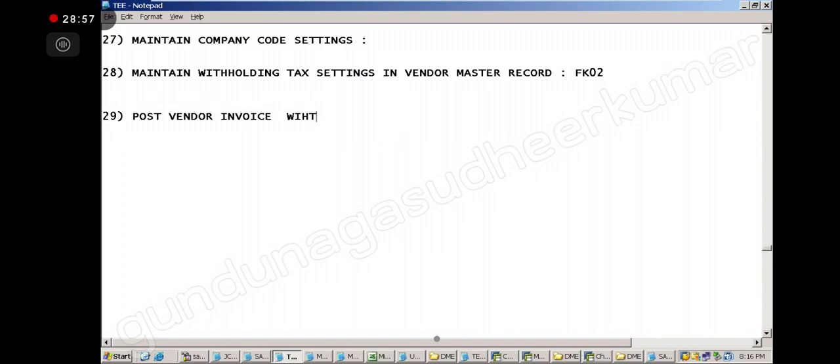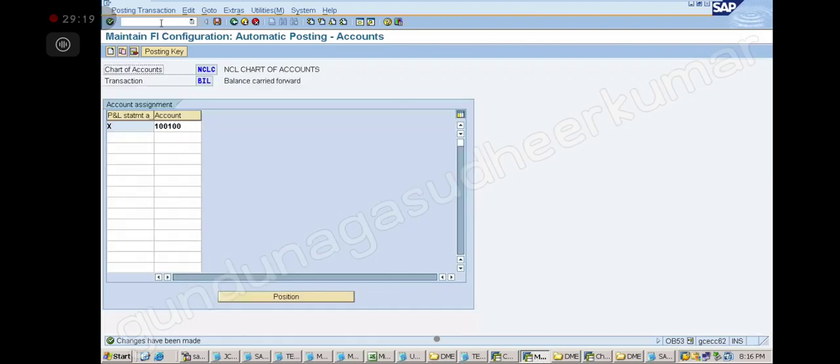with withholding tax. First time we are applying the withholding tax. Let us see. FB60. So how much is the withholding tax rate we have given? 2%. 2%, na? Okay. 2%, sir. Yes, sir. Right. So let us do that. So /n FB60.